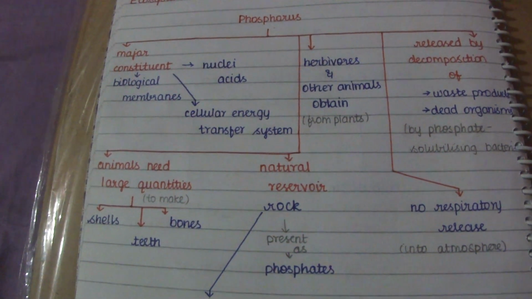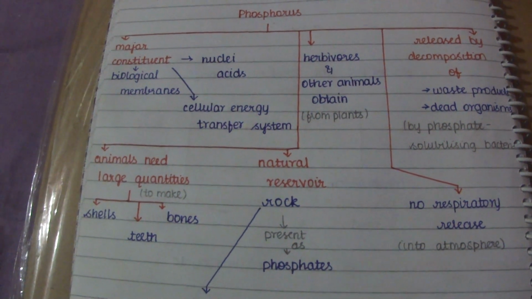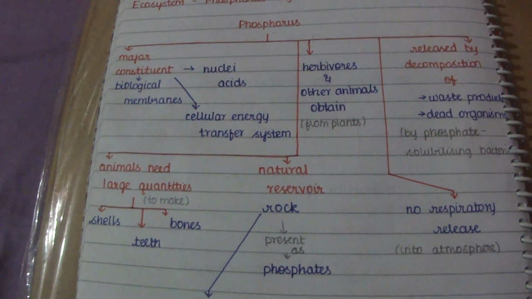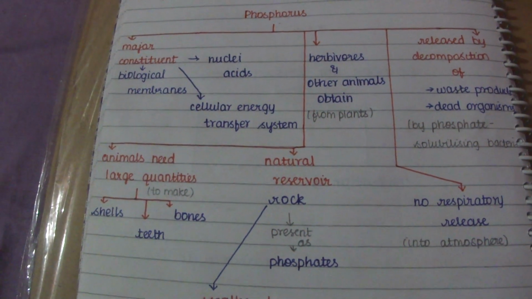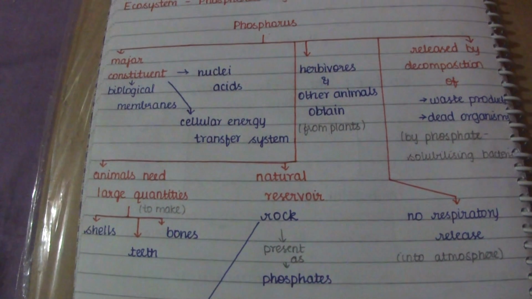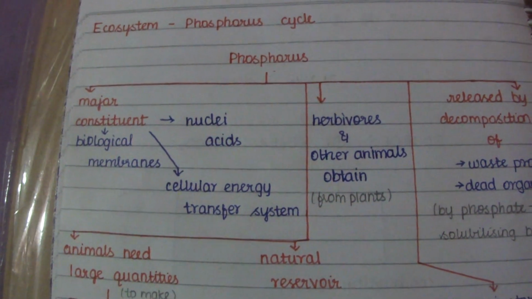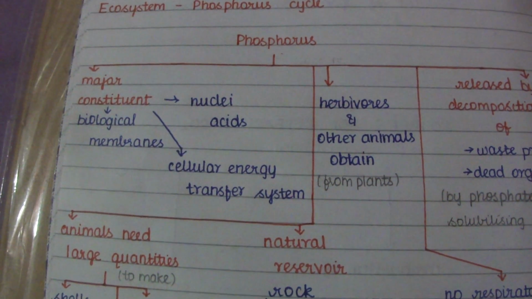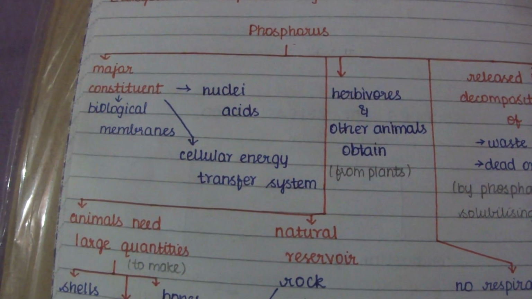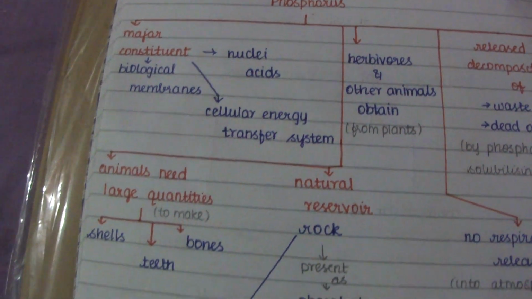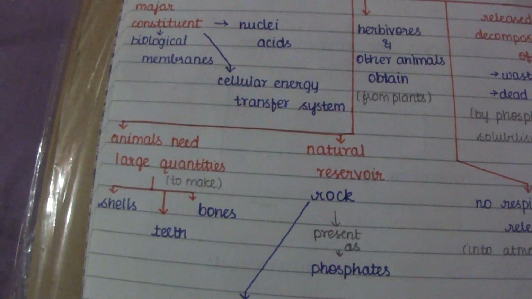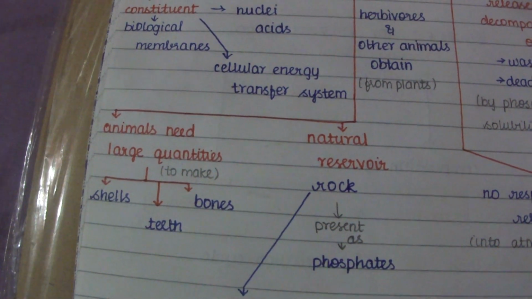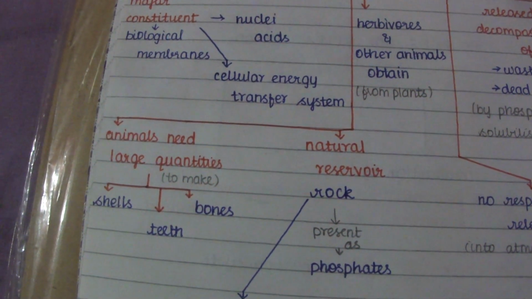So this element is needed in large quantity by many animals to make shells, bones and teeth.